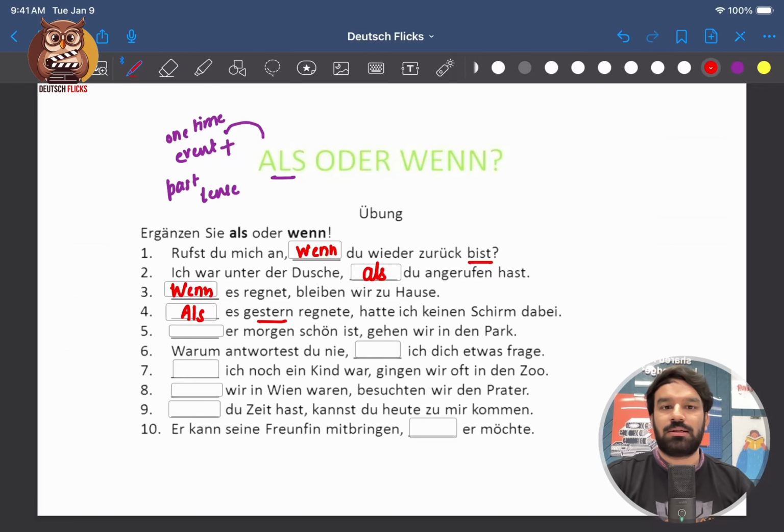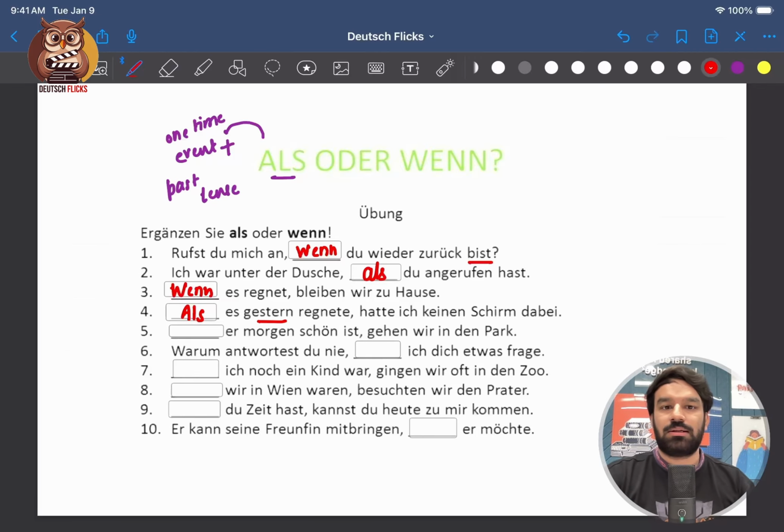5. Wenn morgen schön ist, gehen wir in den Park. So it seems we have present tense here. So let's go ahead and fill when. So when it is pleasant or nice tomorrow, we will go in the park. Basically they're saying if the weather is nice tomorrow, we'll go in the park.